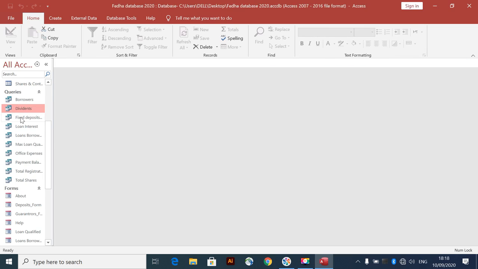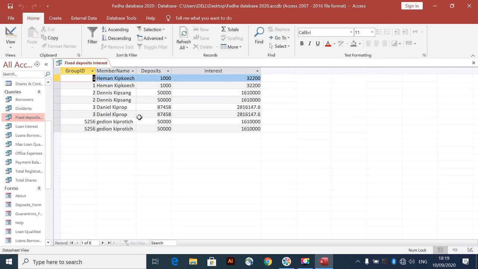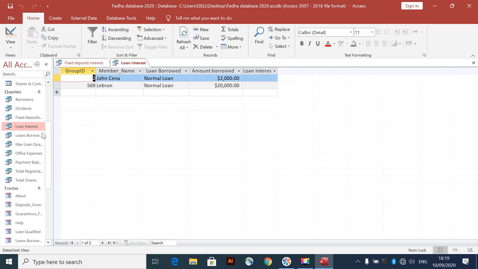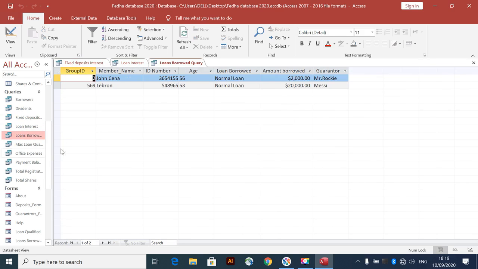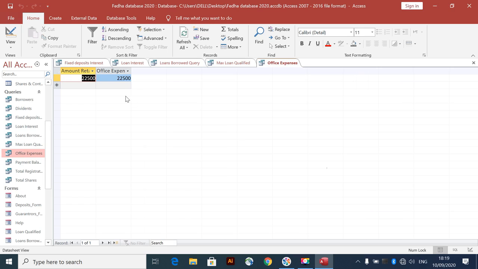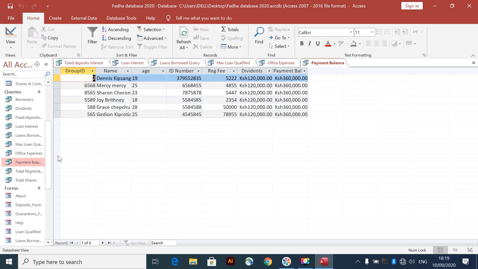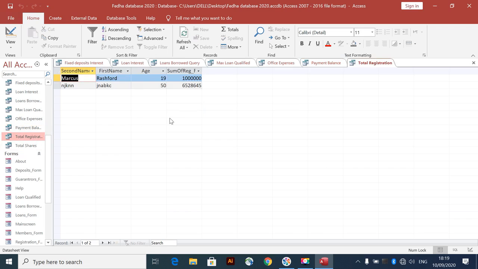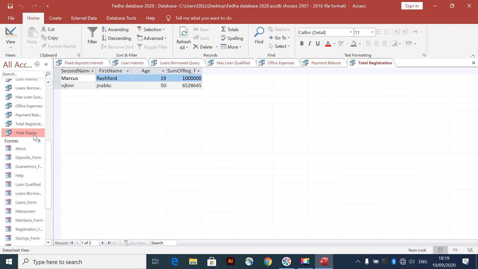So the next query is fixed deposits. As you can see here, loans, interest. The next ones are loan borrowers, maximum loans, offenses. So there are some office expenses needed in the project. Then payment balance, and total registration for you after you have registered. The next one is total shares. All those.